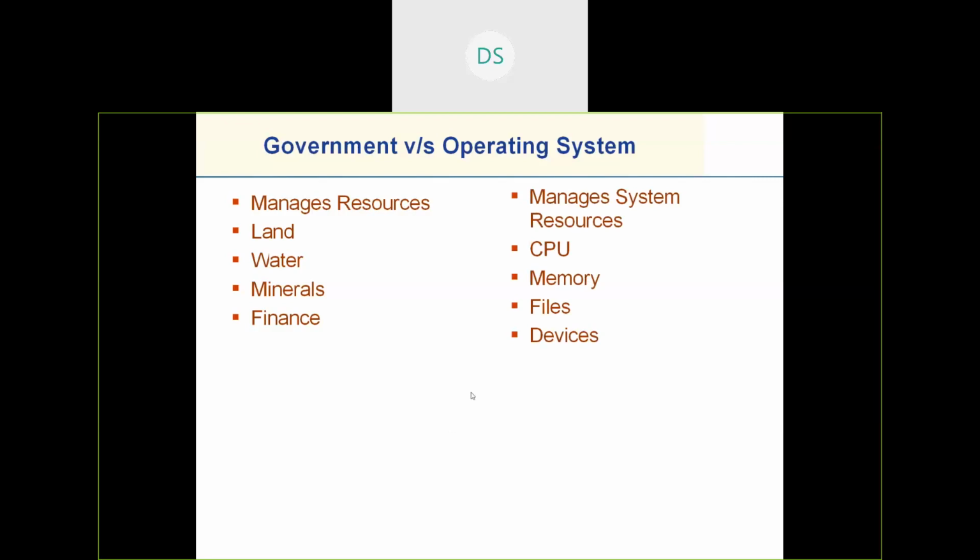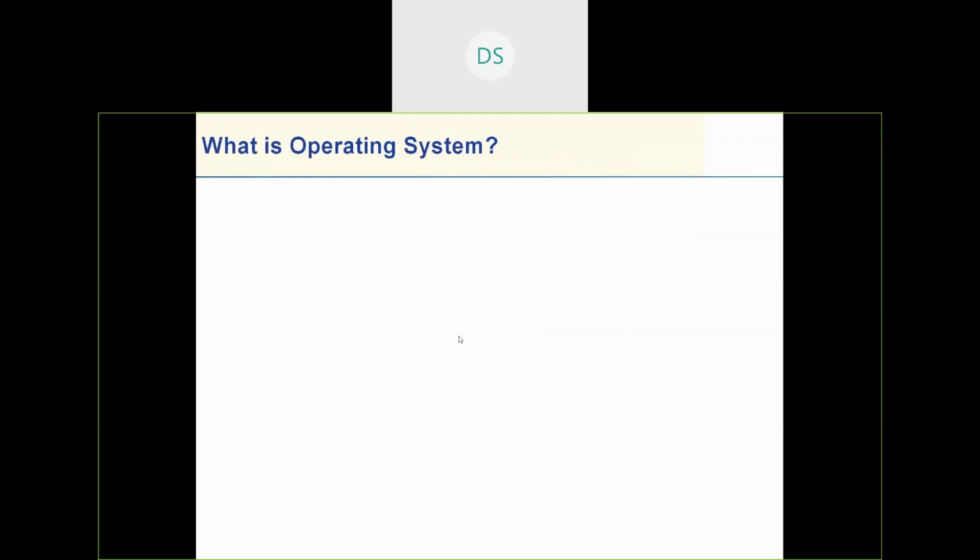Next, how can we define an operating system? We can define the operating system as a resource manager. Another standard definition that you could see in a book: it is an interface between user and resources.